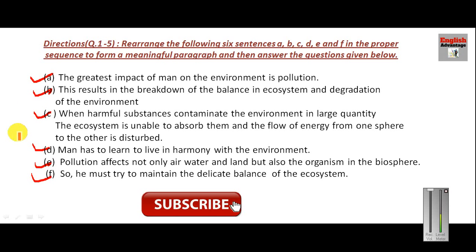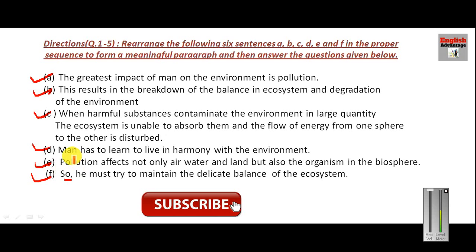So first we have to take out the sentences which cannot be the first sentence. Now just see this sentence, "So". So, thus, finally and eventually, all these words are used for summarizing things. That is why this sentence F cannot be the first sentence. Now let us look at the second last sentence: pollution affects not only air, water and land, but also the organisms in the biosphere. This seems like a first sentence, but this is a kind of description. Before the description, there should be a line which should be a kind of title line. So this cannot be the first line.